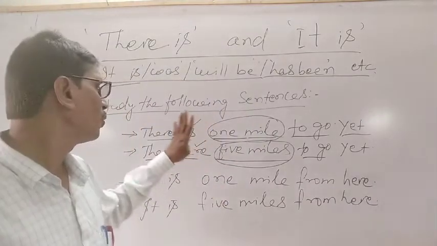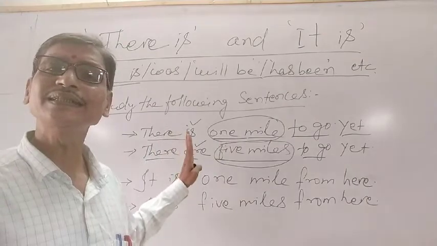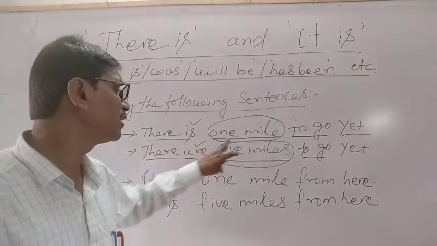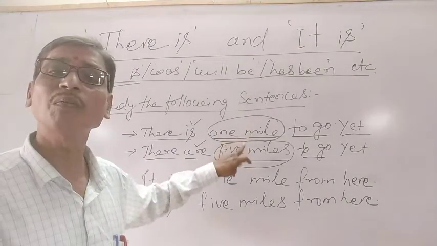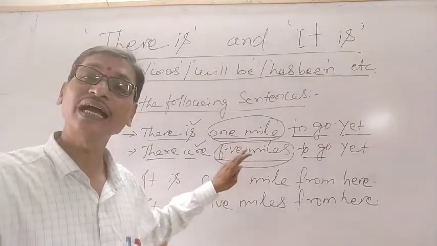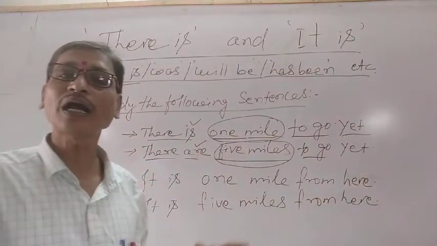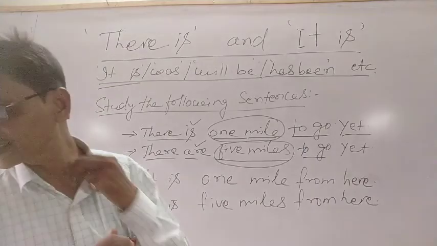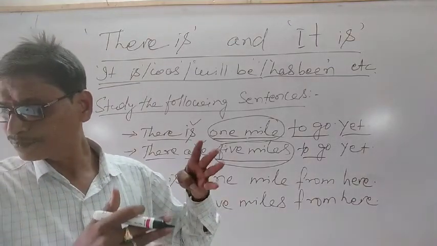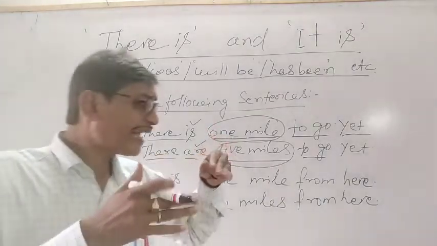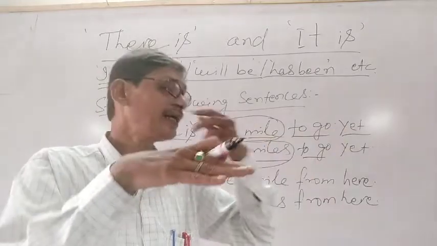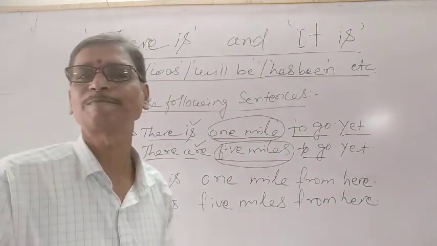So we understood that the verbs are changing due to the changes in the number and person of the real subject, and we are using that to talk about the presence or the existence, or that something is happening or taking place. In that case we use there.